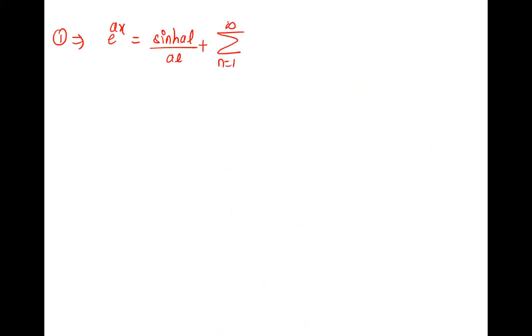Write it, 2LA into minus 1 raised to n upon L square A square plus n square pi square into sin hyperbolic AL.